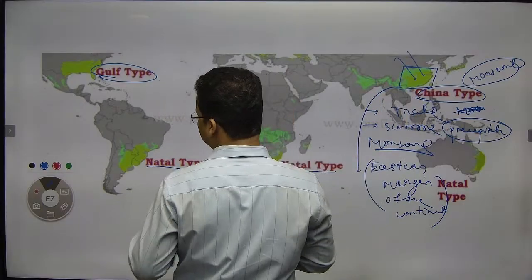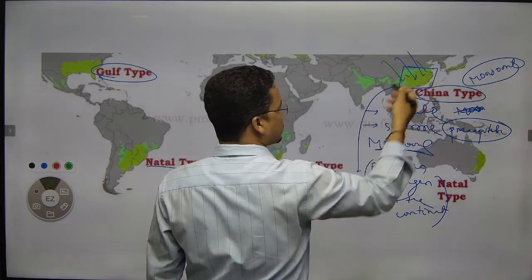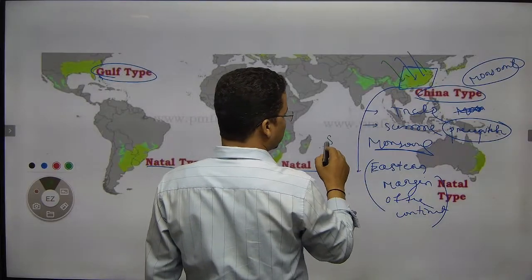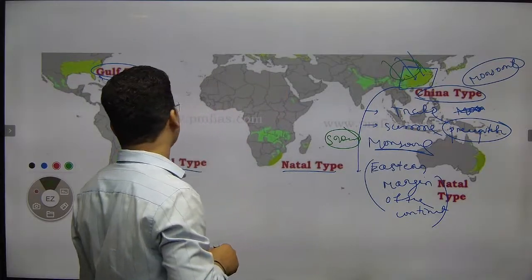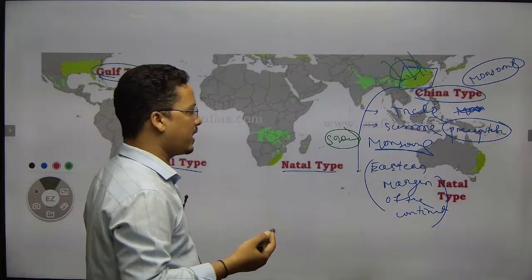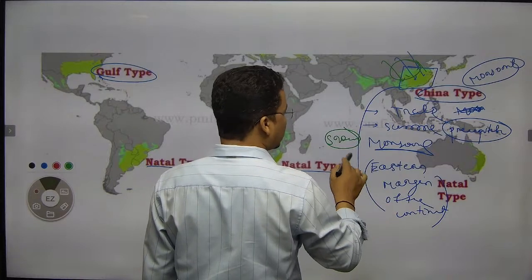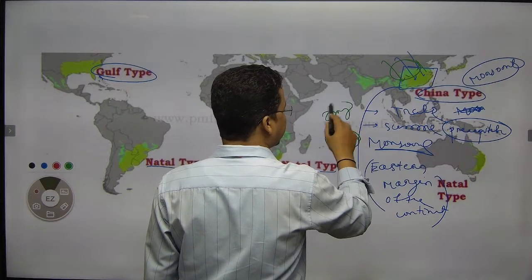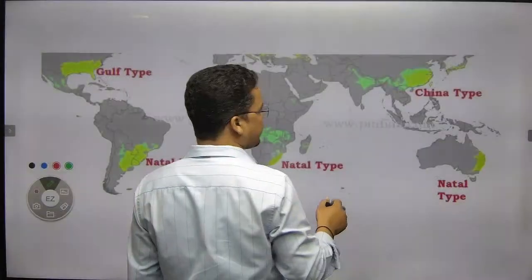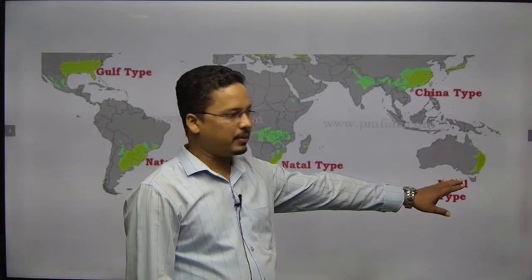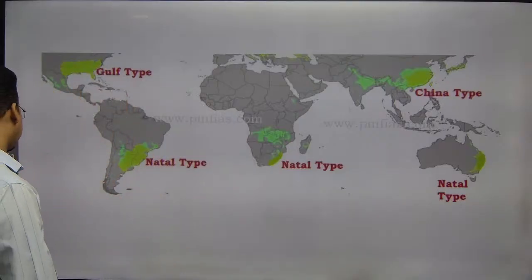But when it comes to the winter season, what happens? Continental effect will come. This time also, somehow, the region receives snowfall, sometimes, particularly in China. So there would be sometimes snowfall, and the winter would be dry. Sometimes winter may receive certain snowfalls or not, but largely winter remains dry. So this is the China type of climate, right? Here it is called the Natal type of climate, eastern margin. So this would be the eastern margin China type of climate.